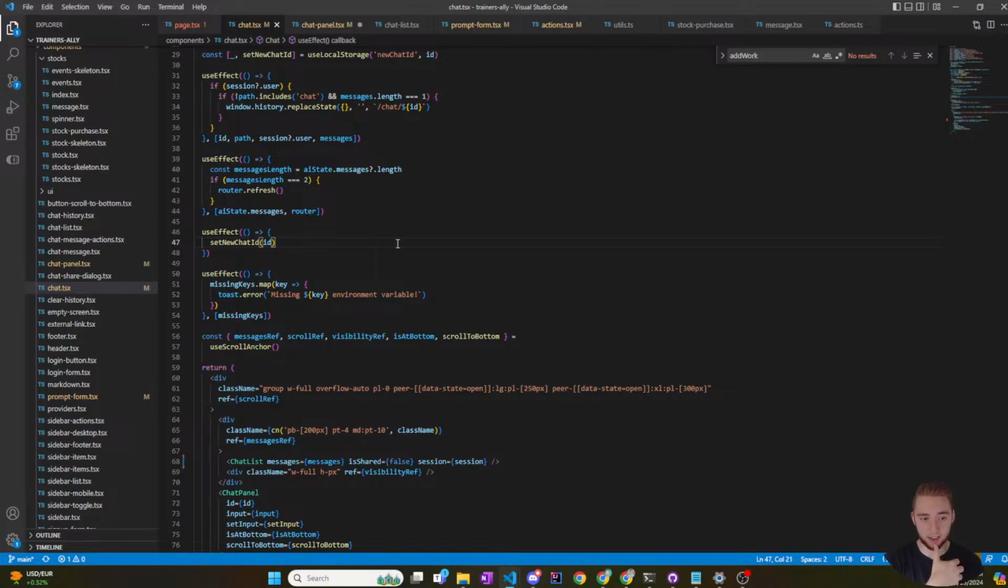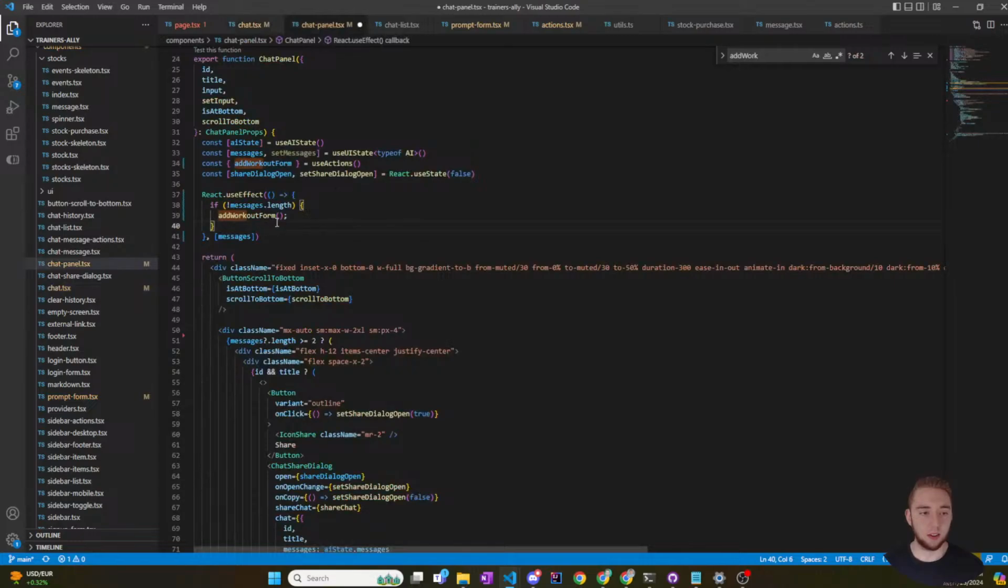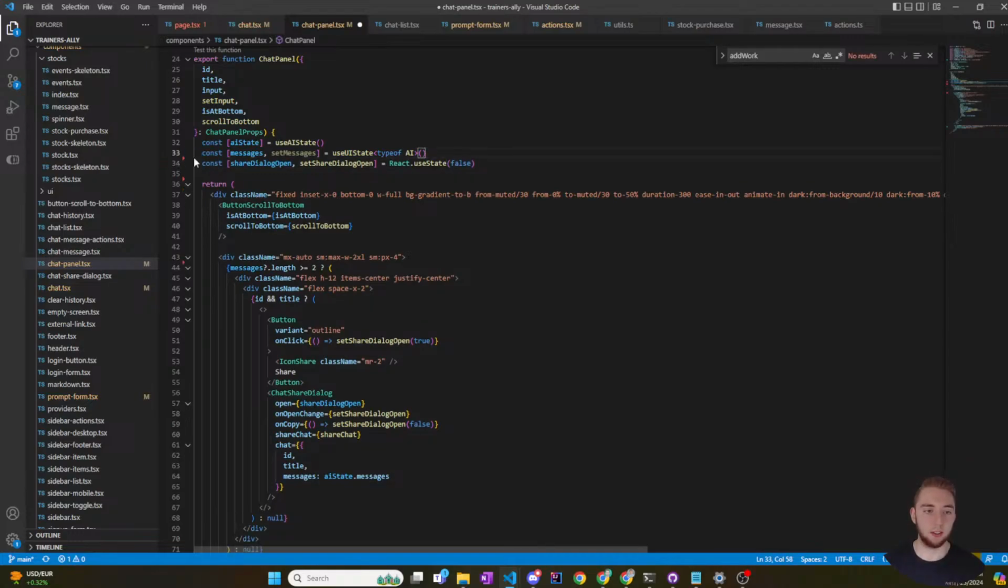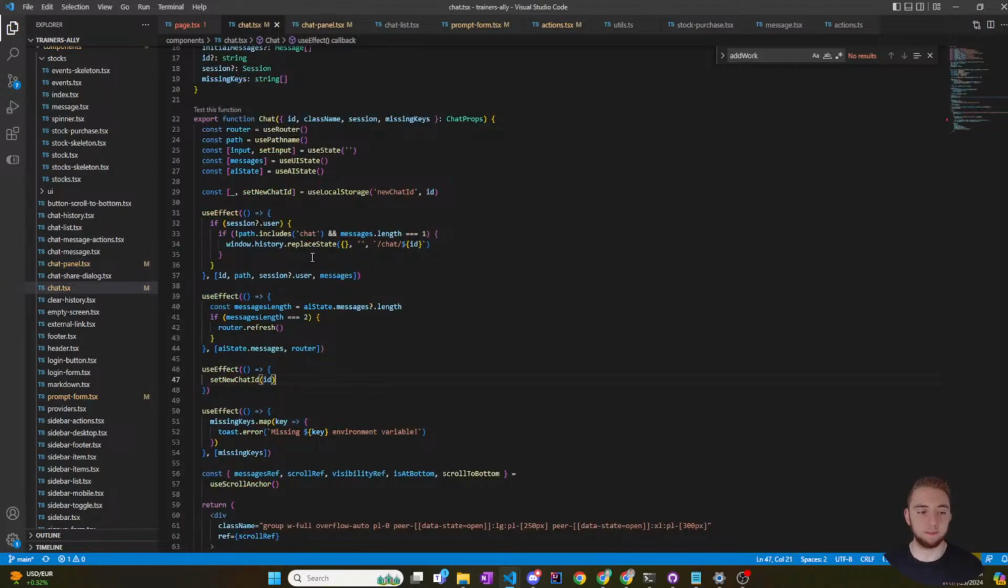Set new chat ID, because at this point I have a new ID. I'm just gonna do it here. So I'm going to copy this. I'm gonna delete it. I know this is wrong. I don't need to save that because that was really not what I intended. And then I'll delete that as well. Just keep this simple. Save and then